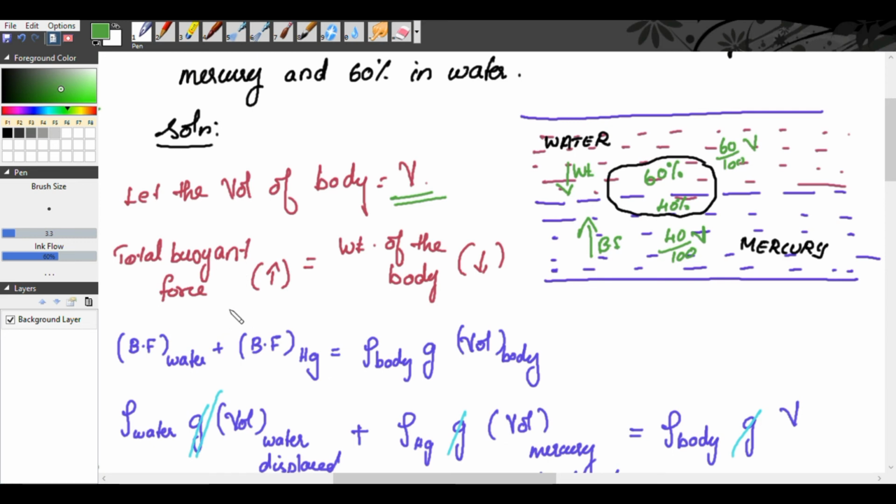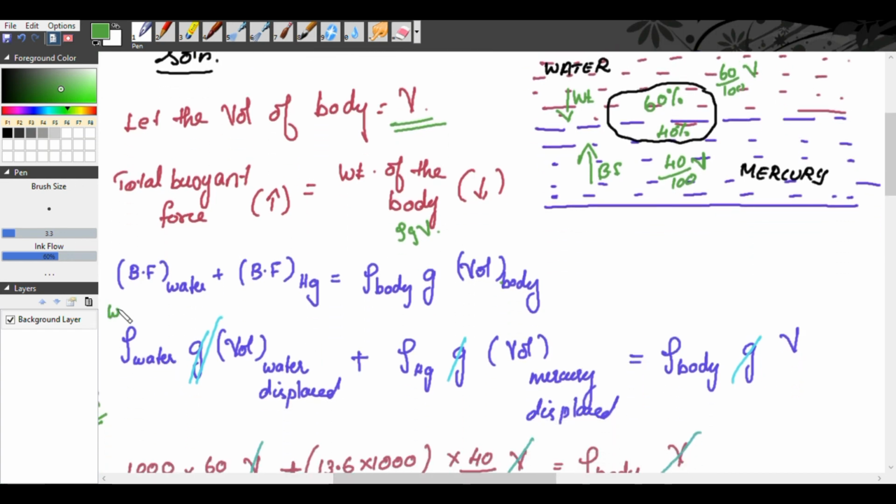So total buoyant force is equal to buoyant force of water plus buoyant force of mercury, which is equal to the weight of the body, that is rho g times the volume of the body, V. Buoyant force of water is nothing but the weight of the water displaced, plus the buoyant force of mercury, which is the weight of the mercury displaced. Force is equivalent to weight; force is in Newtons, weight is in Newtons.